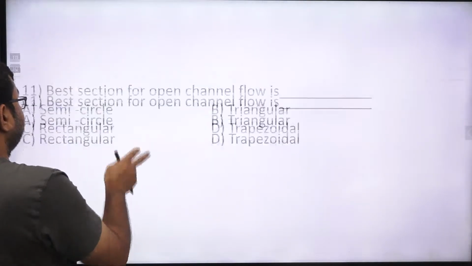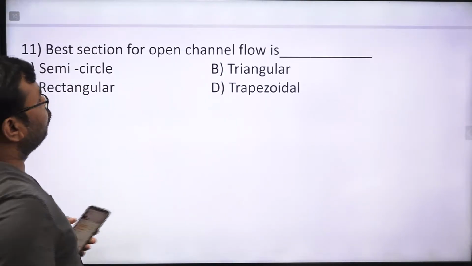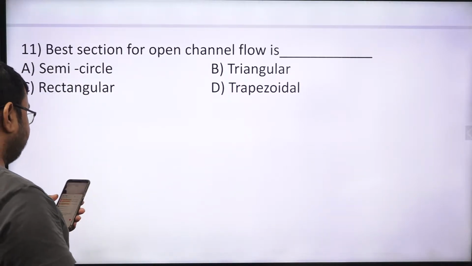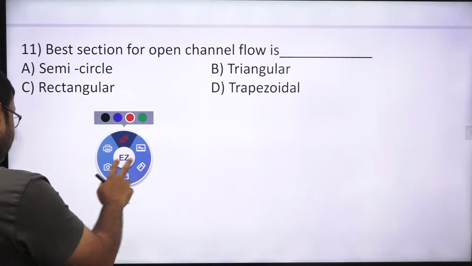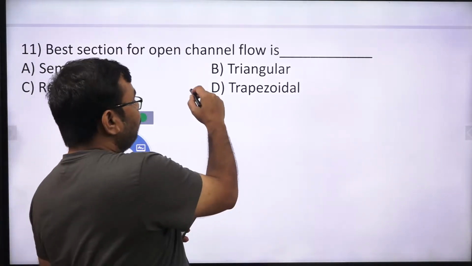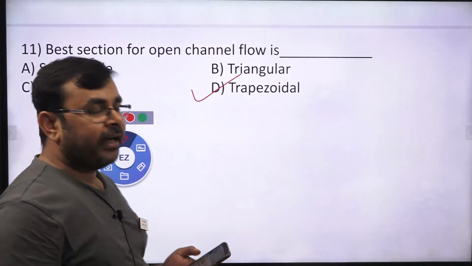And what about this? Best section for the open channel flow is. Okay, so the correct answer is option D, trapezoidal. Why trapezoidal?